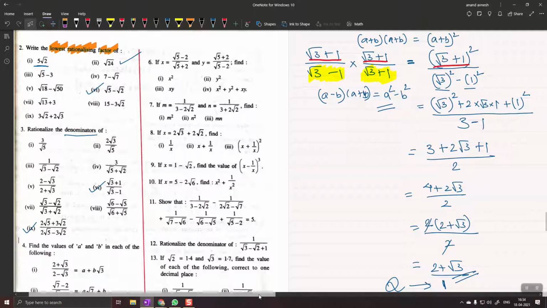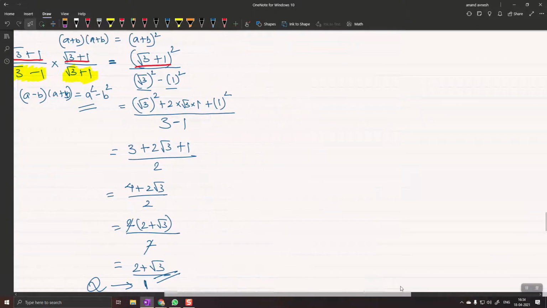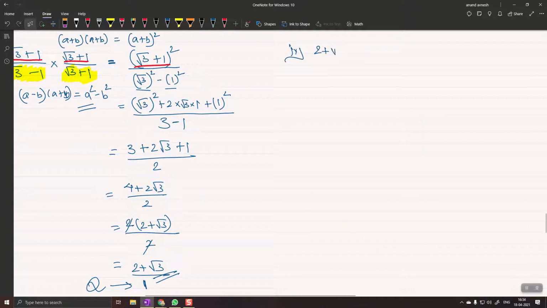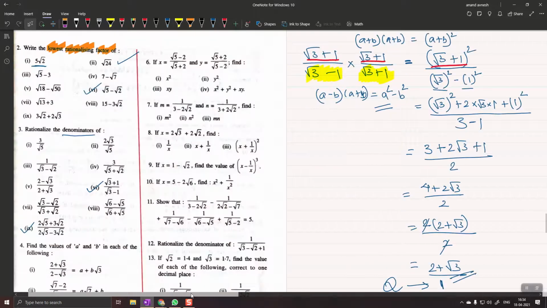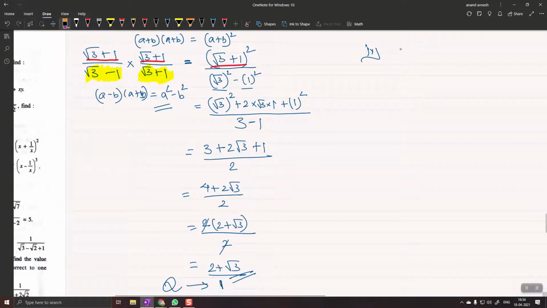Yes, sir. 2 root 5 plus 3 root 2 upon 2 root 5 minus 3 root 2.